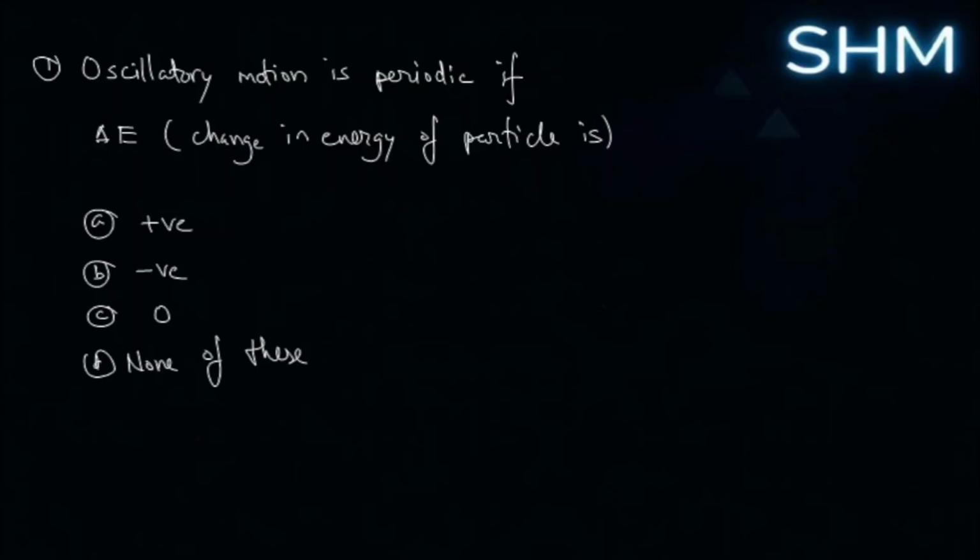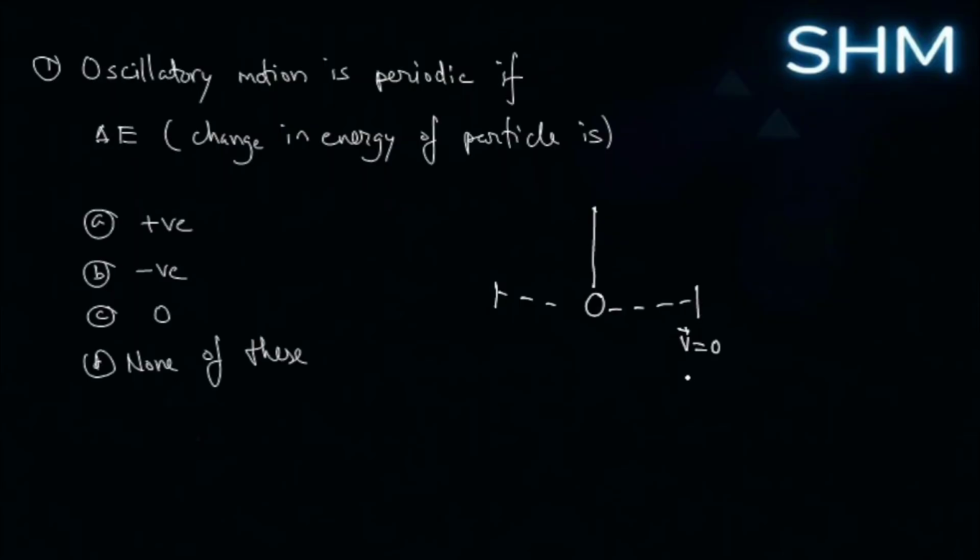Moving on. Let us see a few questions. Oscillatory motion is periodic if del E, or there is a change in energy of the particle, is positive, negative, 0, or none of these. Now we have noticed that whenever a particle is oscillating, and whenever a particle is at its extreme position where it stops for a moment, the velocity becomes 0 for a very short duration.